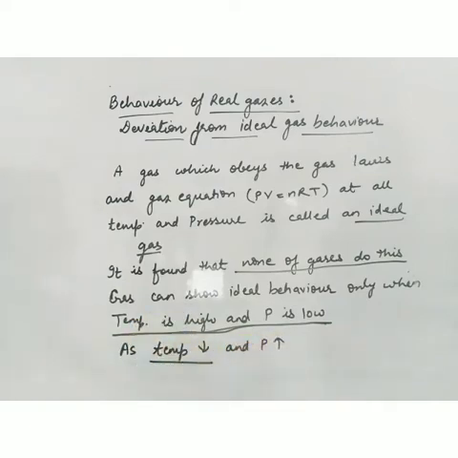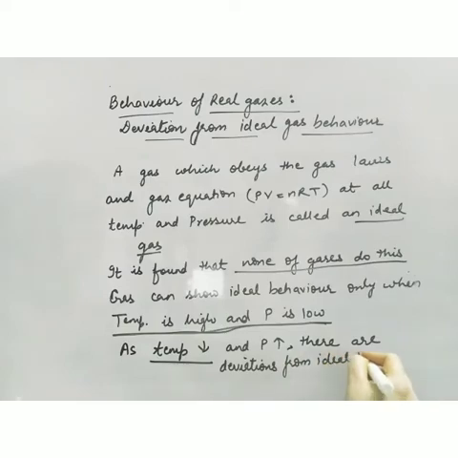A gas will follow this equation when the temperature is high and pressure is low. But if we do the opposite, if we increase the pressure of the gas and decrease the temperature simultaneously, there are deviations from ideal behavior.